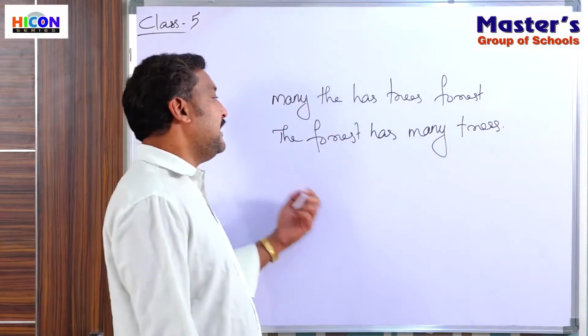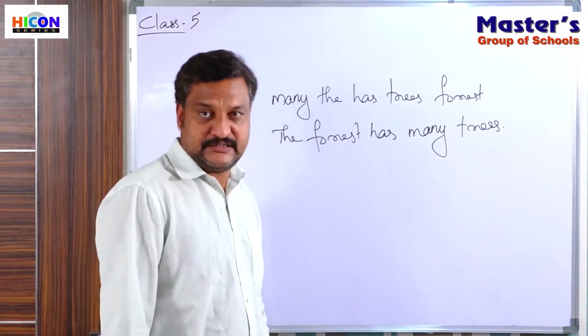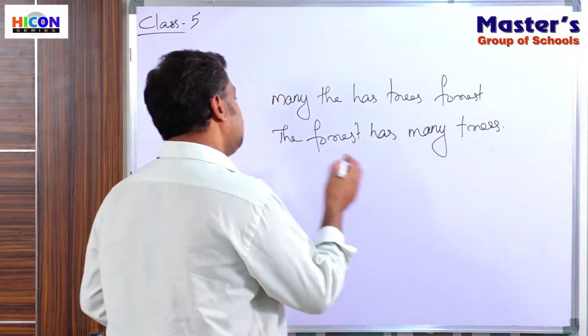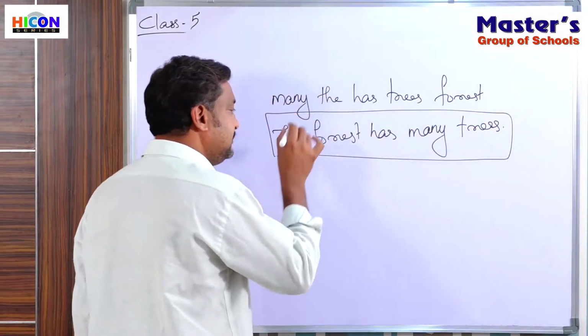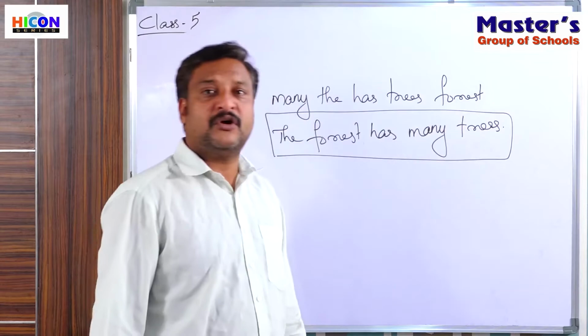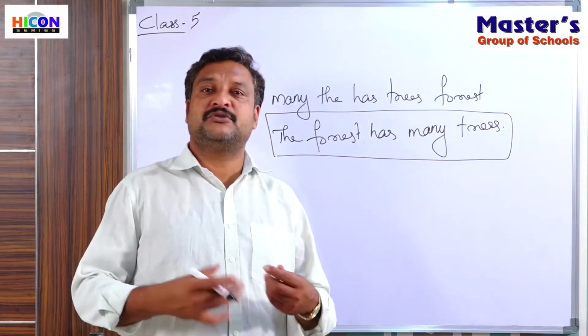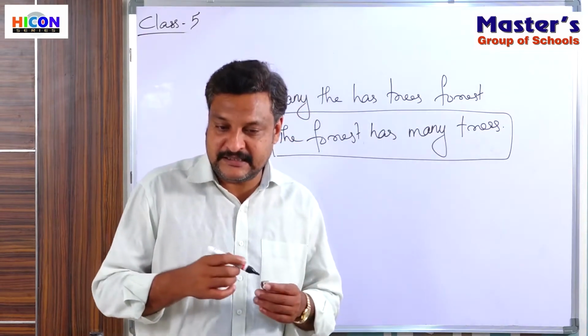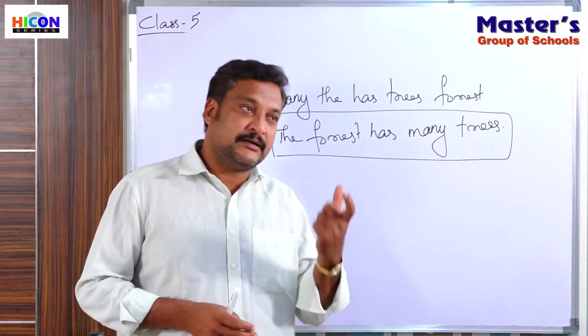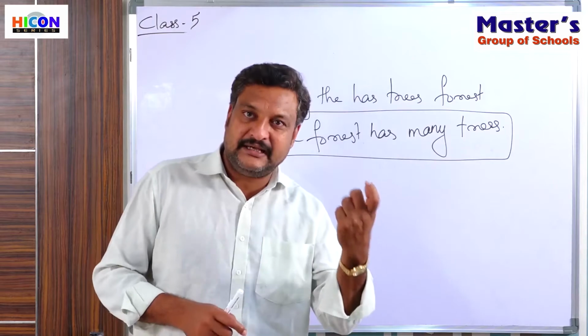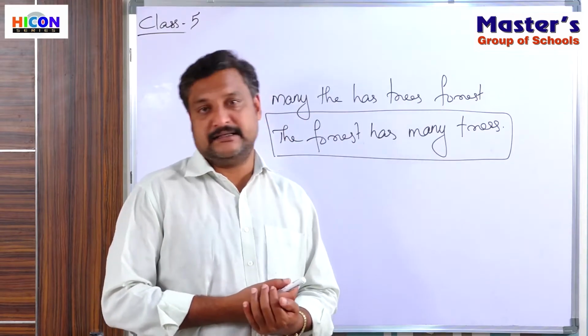The forest has many trees. Now this we can call a sentence because it has a complete meaning. A group of words together cannot frame a sentence. A group of words together with a complete sense or meaning is called a sentence.